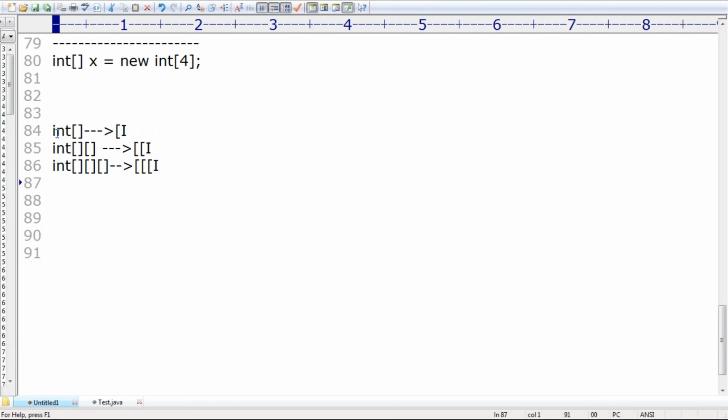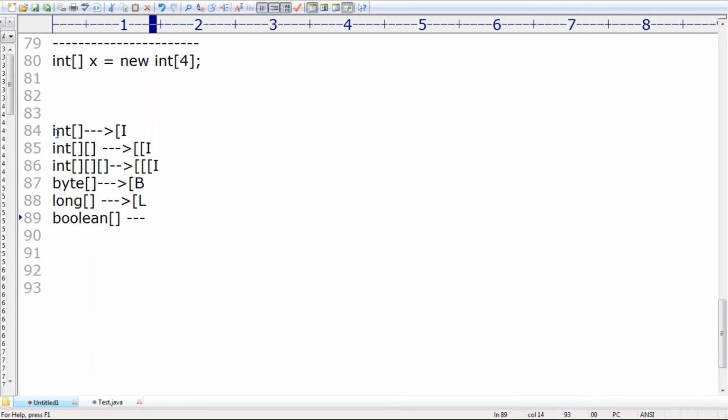Now if it is the byte array, what is the corresponding class name? Square bracket B. If it is the long array, what is the corresponding class name? Square bracket L. If it is the Boolean array, what is the corresponding class name?